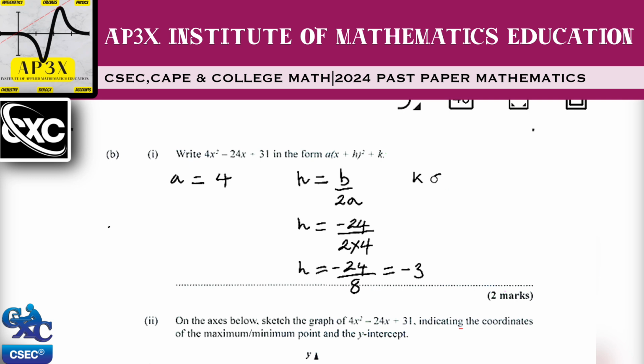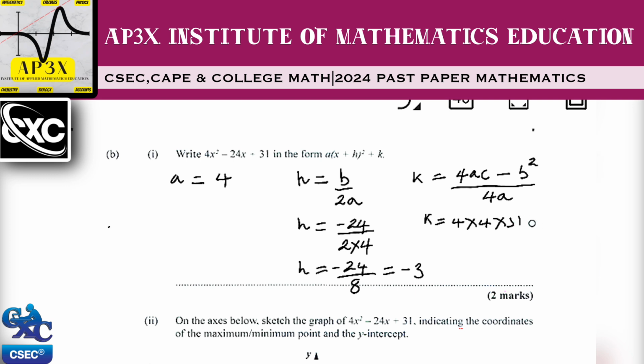Now here you're seeing that the formula for finding the K value is in fact 4AC minus B squared, all divided by 4 times A. So therefore K works out to be 4 multiplied by the value of A, which is in fact 4 again, multiplied by the value of C, which is the constant 31.